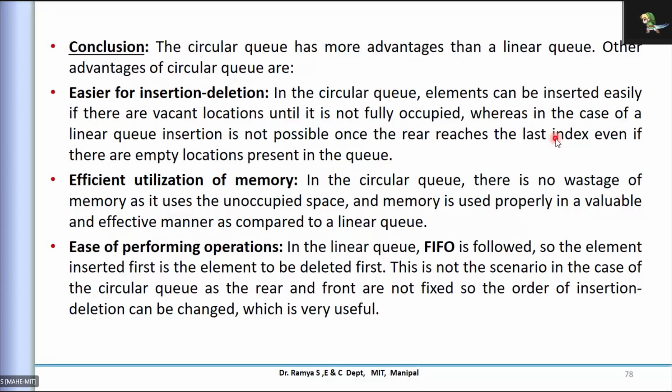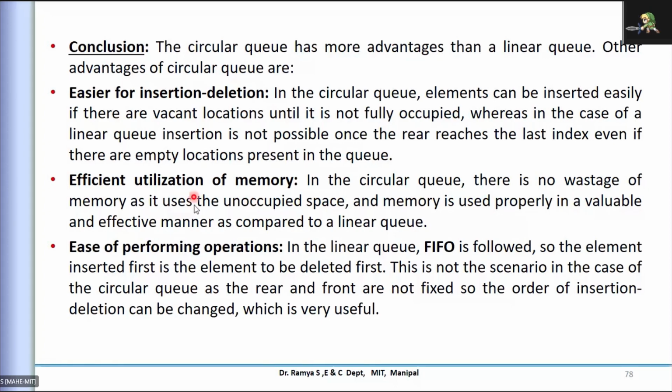This is the same case for your linear queue with the other pointer representation, but we do not utilize the memory completely in that array implementation. With the circular representation, you can effectively utilize the memory because there is no waste of memory here. That is the important criterion for a circular queue.